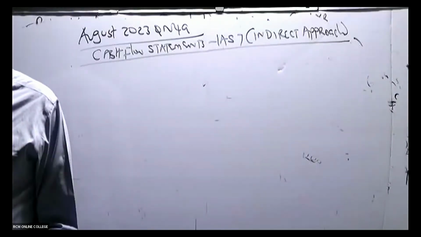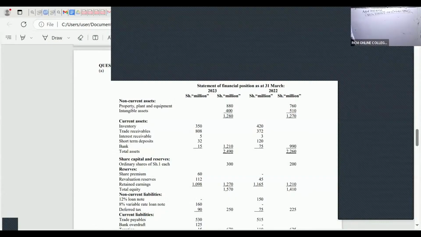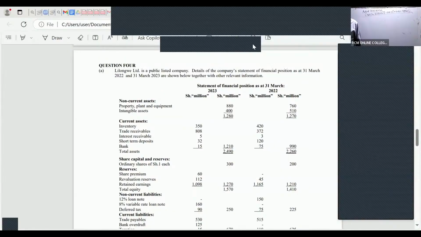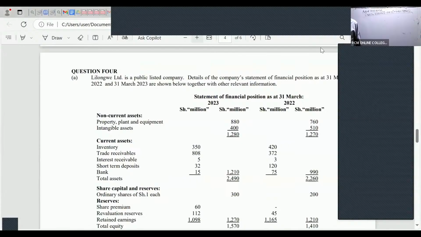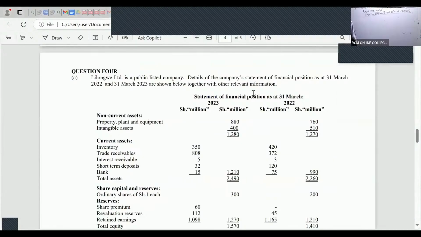Okay. So welcome to today's session. We are looking at cash flow statement, IAS 7. And specifically, we are looking at this particular question, which was quite an interesting question. So many students were not able to answer this question totally.